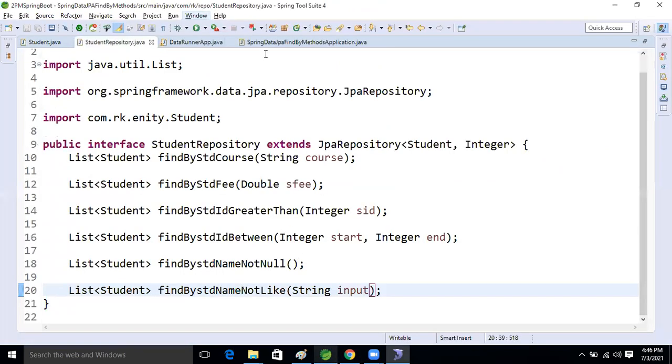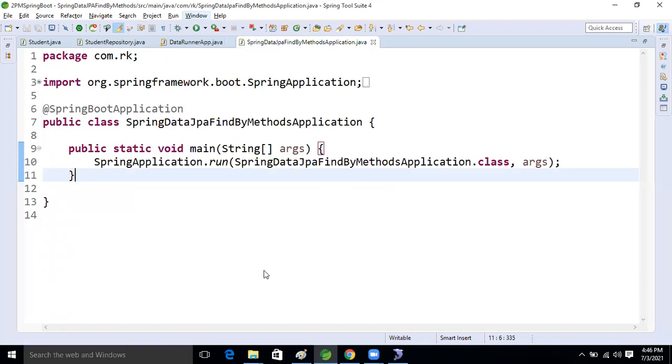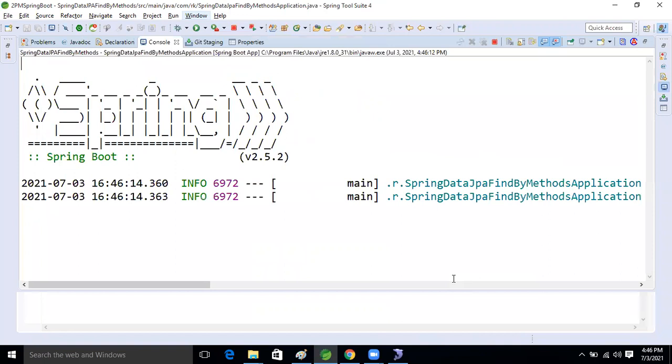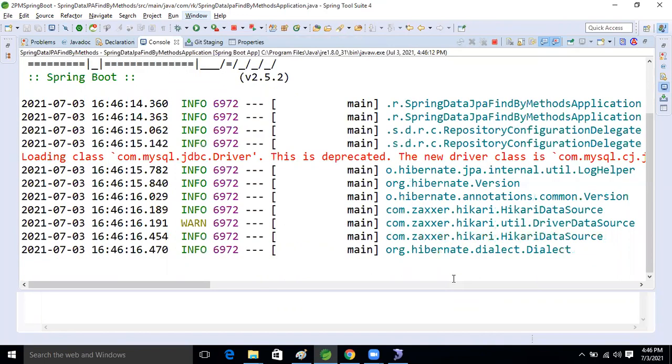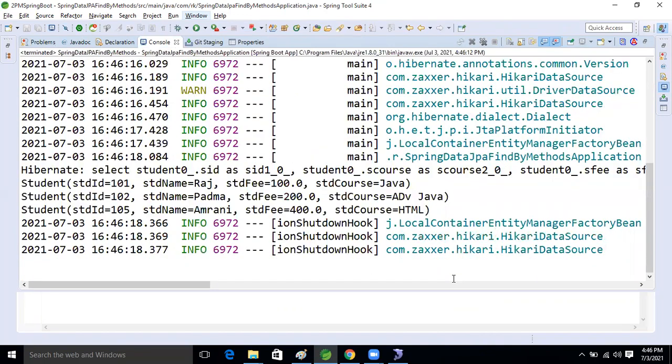Okay, guys. So now let's run the application and we will see this. See this, guys, we are getting Raj, Padma, Amrani, but Samita and Sudhir results we are not getting.